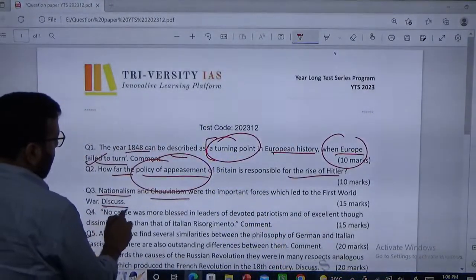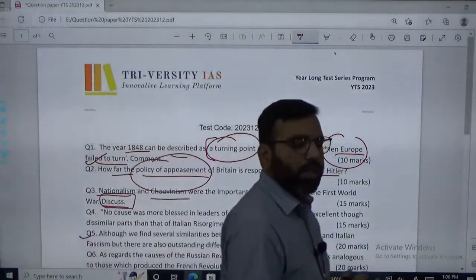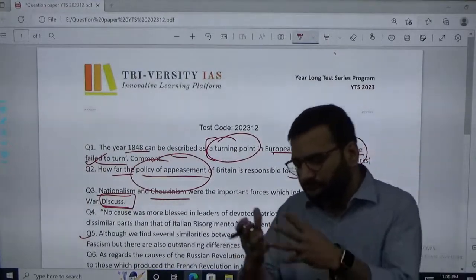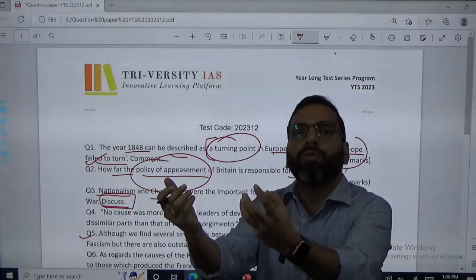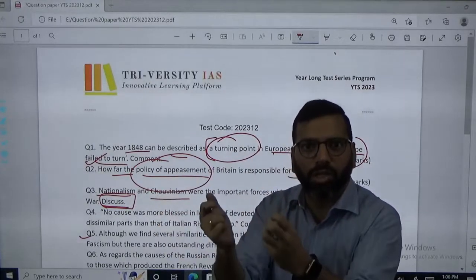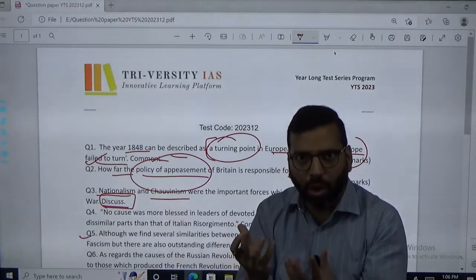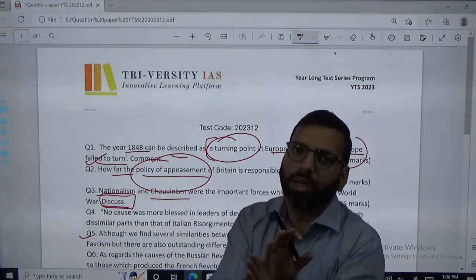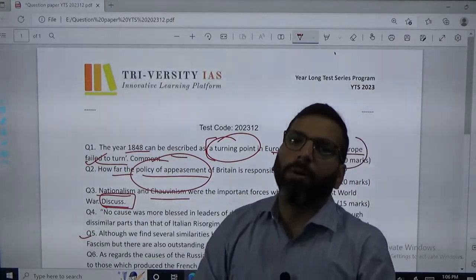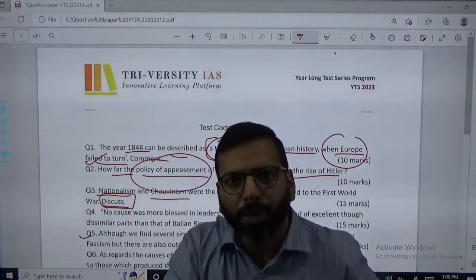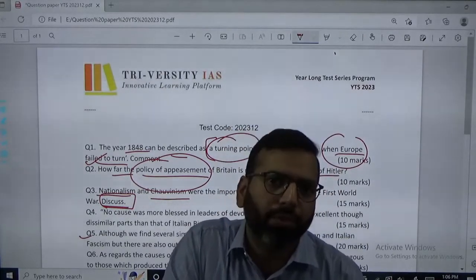discuss. The command word is discuss. So you can mention that because of these two major principles, we see the system of alliance formation, the system of arms race, the whole thing of militant nationalism and all, and thus it leads to an ignited situation in Europe, which culminates in the start of the First World War in 1914.